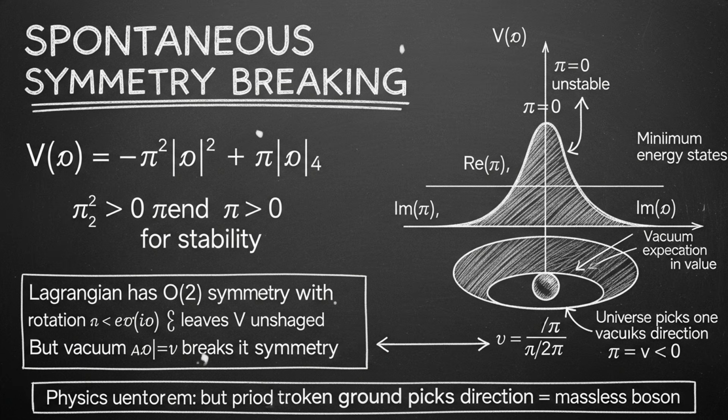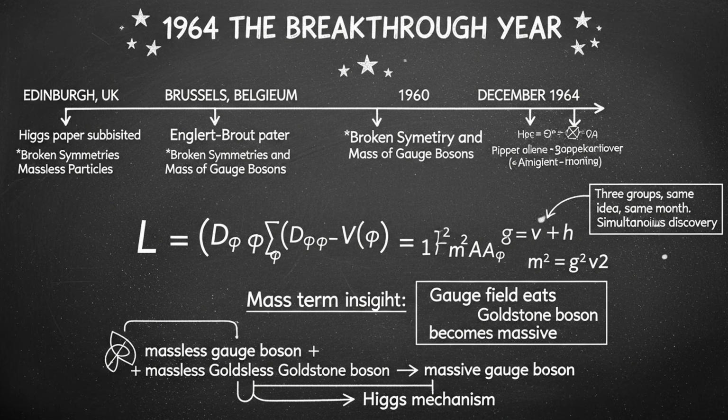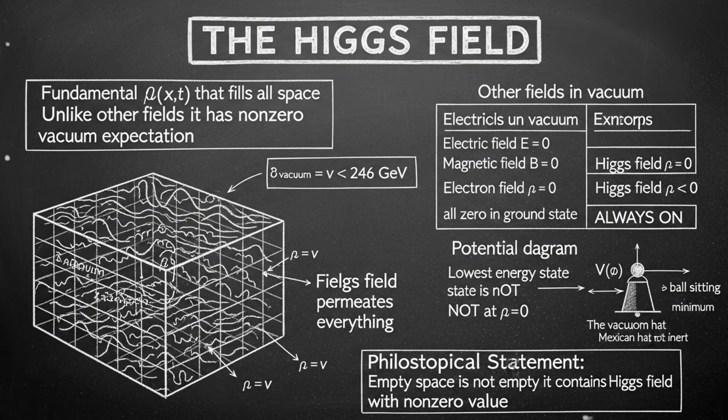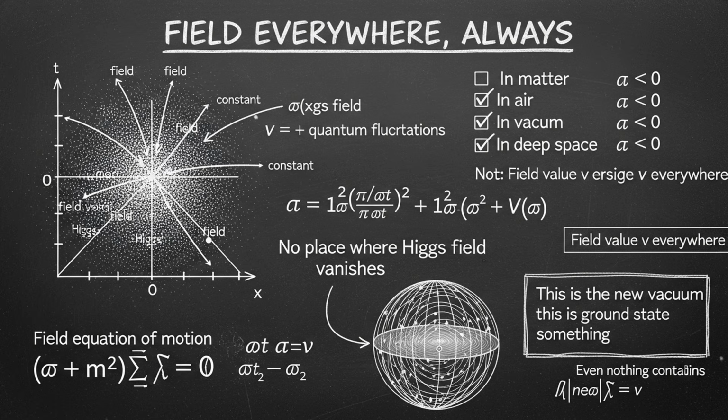In 1964, several physicists independently came up with the answer. Peter Higgs in the UK, François Englert and Robert Brout in Belgium, and a few others. They all realized the same thing around the same time, which is how physics often works. Good ideas are in the air, and several people grab them at once. What they proposed was this. Suppose there is a field that fills all of space, that has a non-zero value even in the vacuum, even in empty space, not zero. A field that is always on, everywhere, at all times.